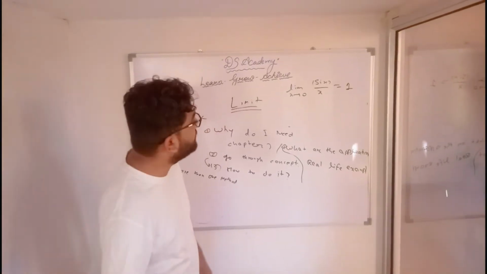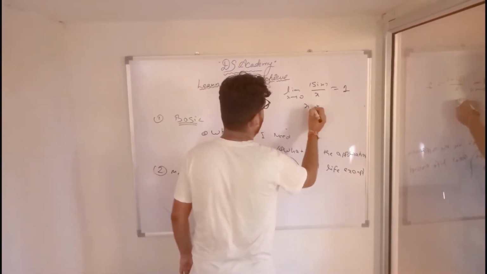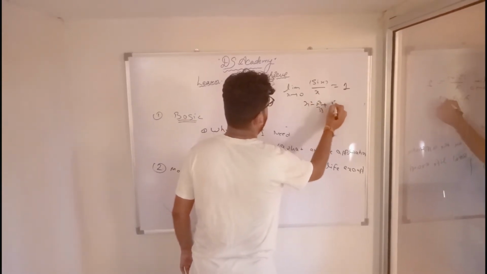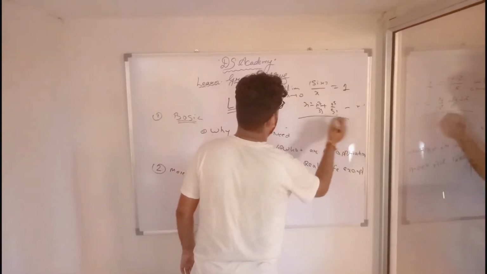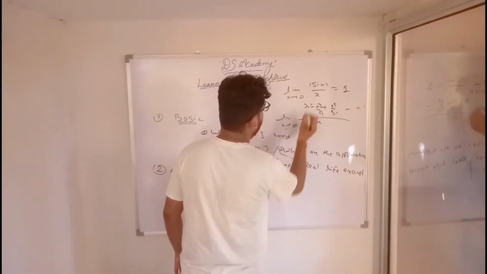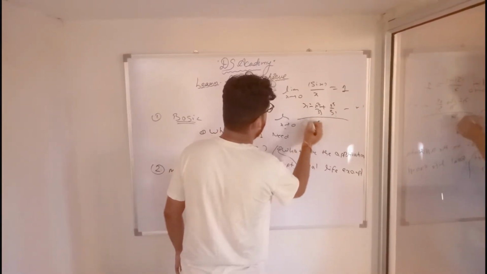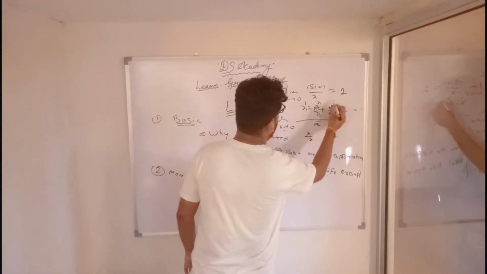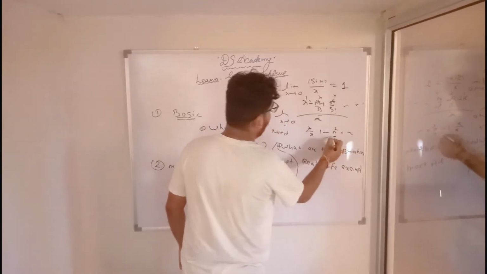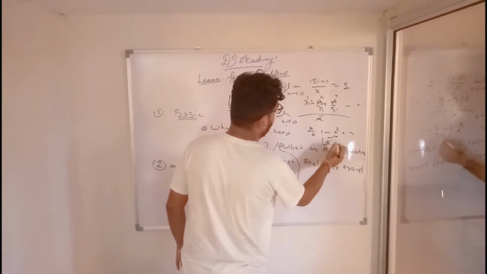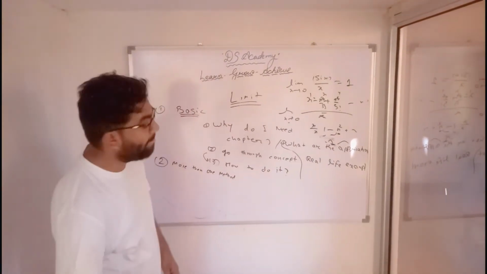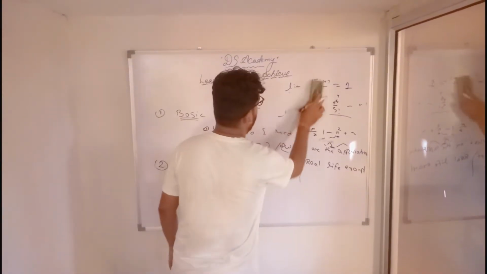Another method: write the polynomial expansion of sin x, which is x minus x cube by factorial 3 plus x power 5 by factorial 5, and so on, and divide by x, with limit x tending to 0. So x by x is equal to 1, then x square, x power 4, so 1 minus x square by 3 factorial plus x power 4 by 5 factorial. Put the value of x equal to 0 here. So the first term becomes 1 and the rest will be 0. So the answer is 1. This is one of the methods. So you should have the ability to solve the questions with more than one method.